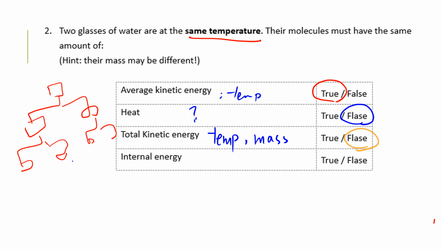When you take a look at the table, total KE depends on two things. And the last one, internal energy, is of course false because it depends on temperature, mass, and also state. Now, because these two are unknown, we can't say it's true. We choose false.